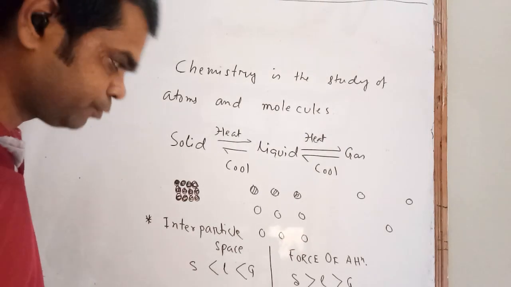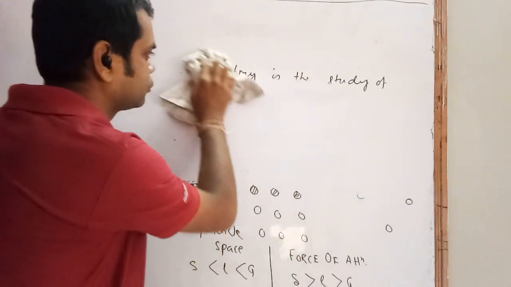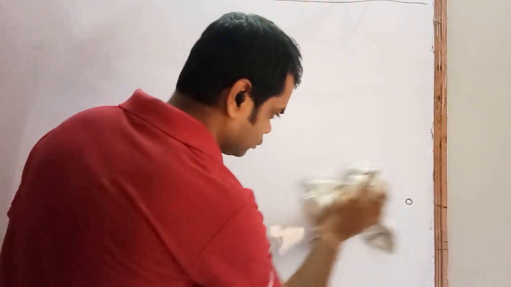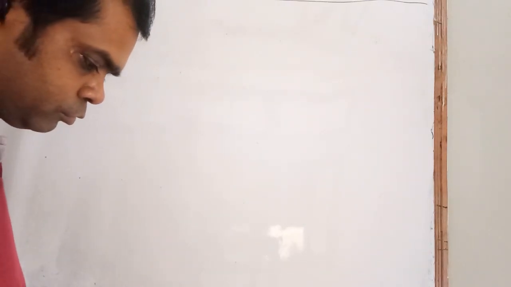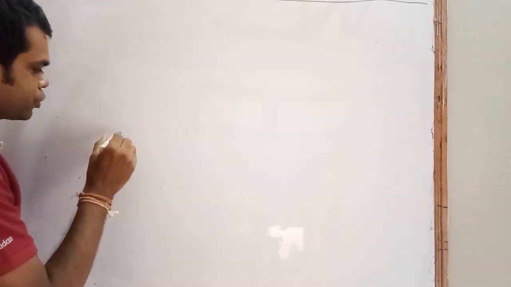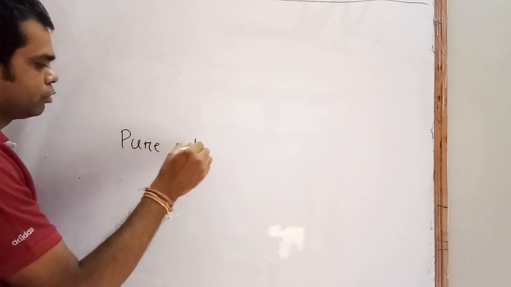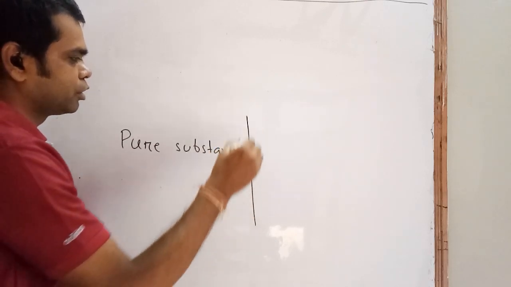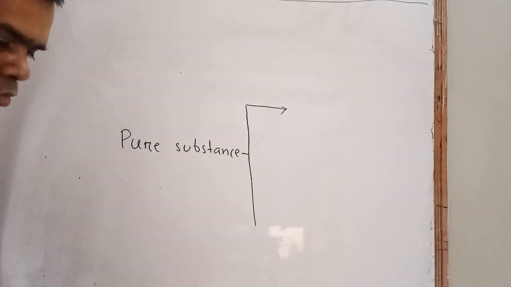Next, now your pure substance. Pure substance, for example, distilled water is pure, mineral water is not pure. So a pure substance contains only one kind of thing.